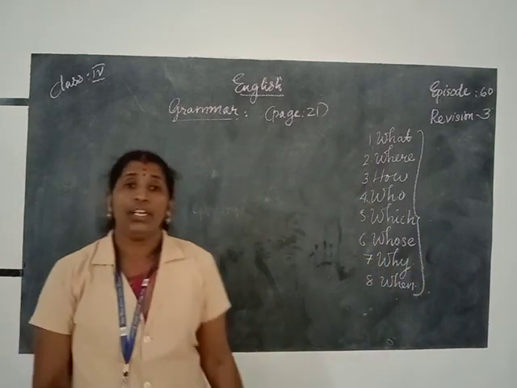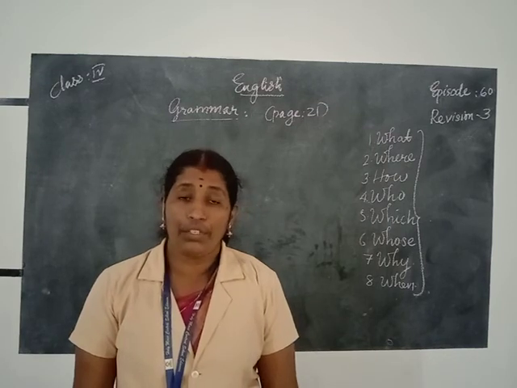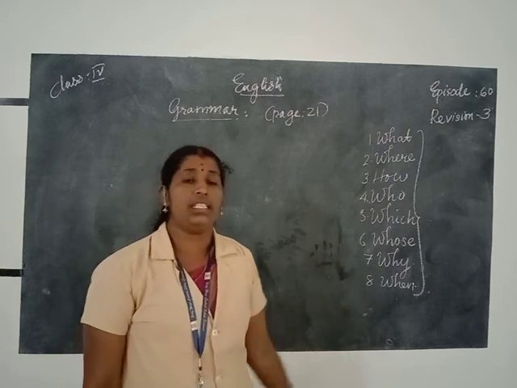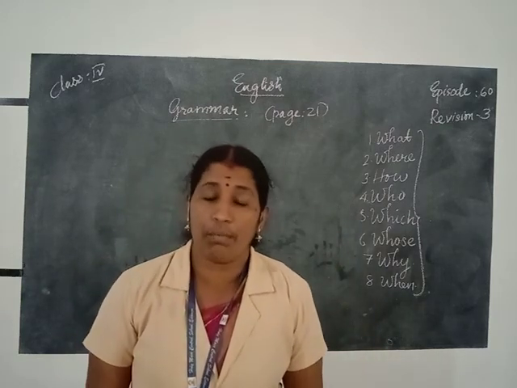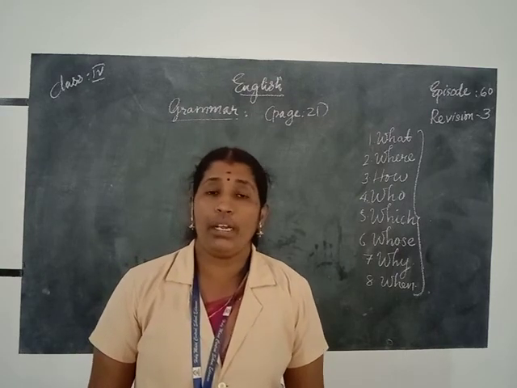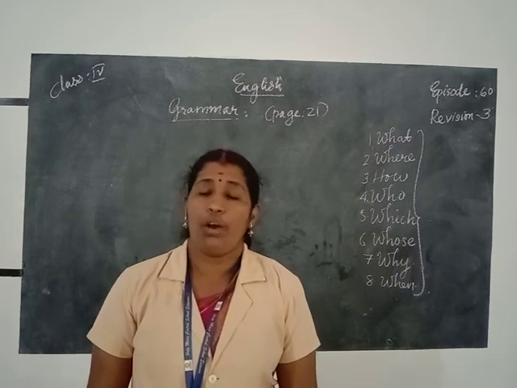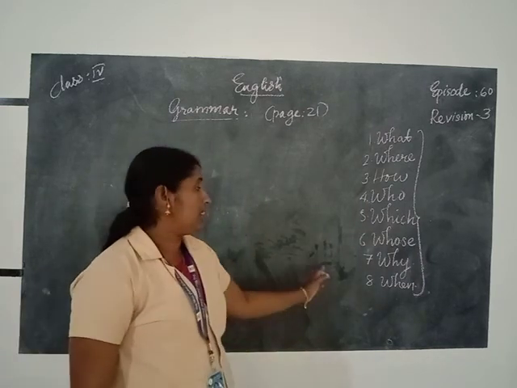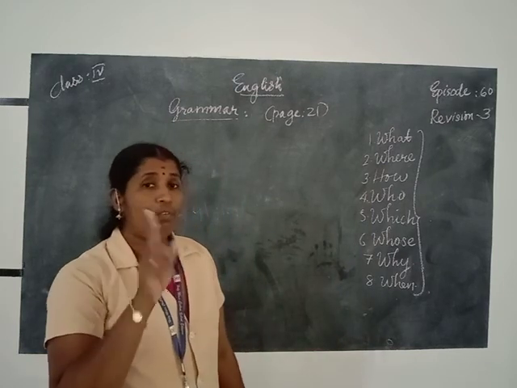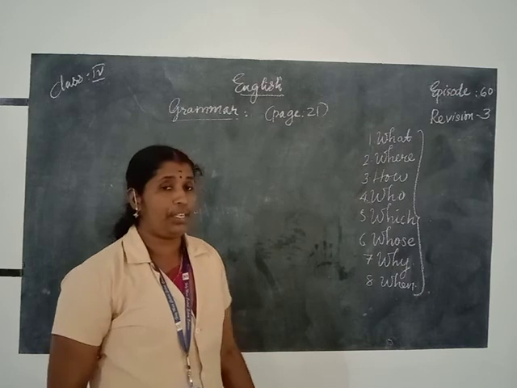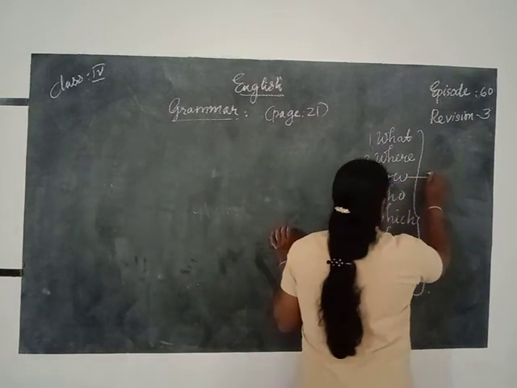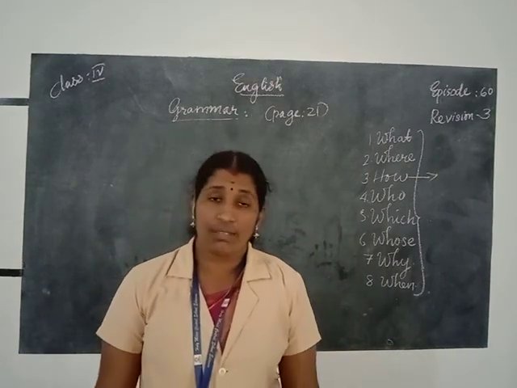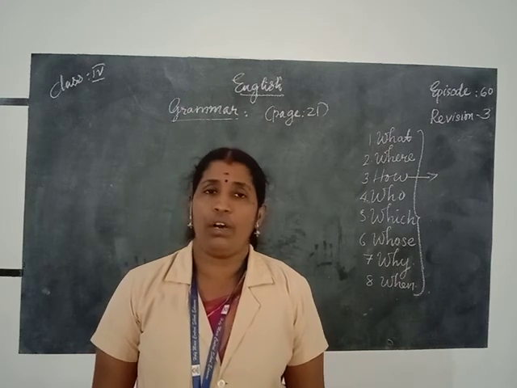These 8 words are used for asking any question. If we want to know anything about something, we can use these 8 words. These words are called the WH family of question words. How many question words are there? 8 question words are there, and 7 begin with WH and only one begins with H, H-O-W. It is an exceptional case, and in that question word also W and H are already there, so these words are called the WH family of question words.